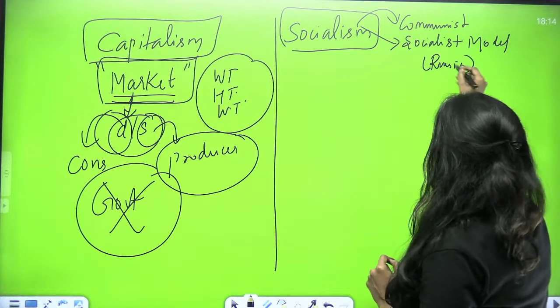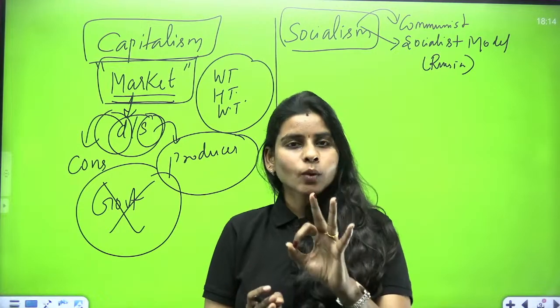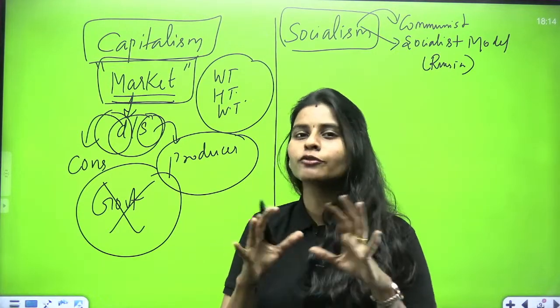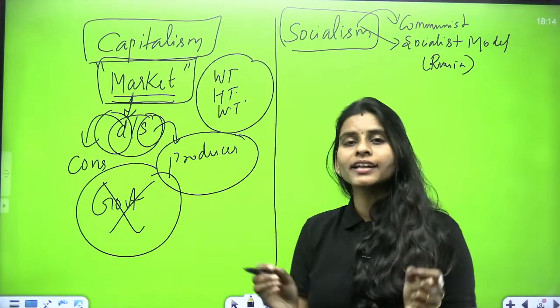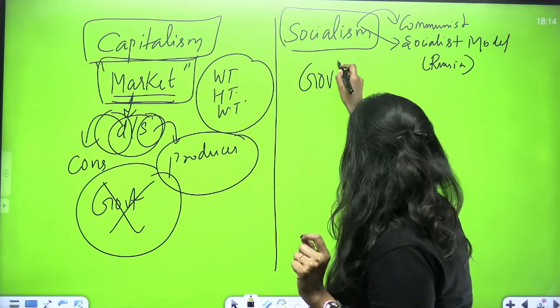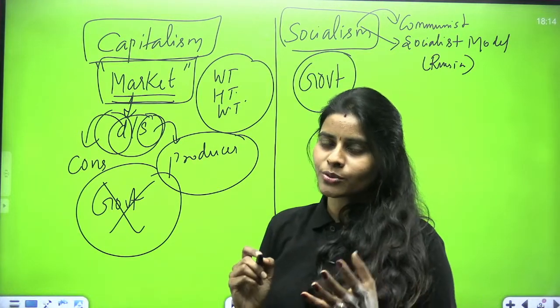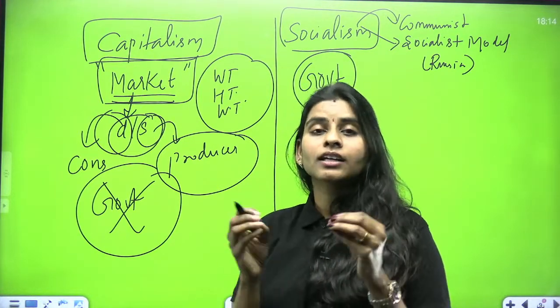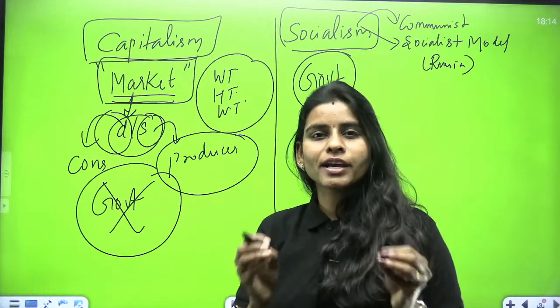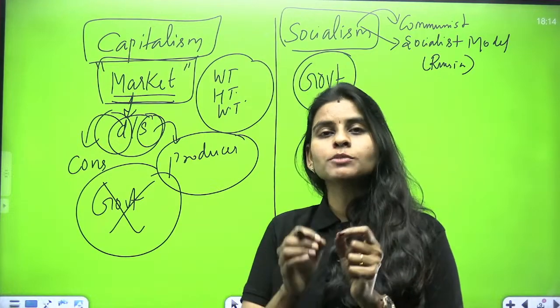So what is this socialism all about? Under the socialist type of economic system, the three questions of what to produce, how much to produce, and for whom to produce will be decided only by the government. Here the government will decide what to produce, how much to produce, and to whom to produce. And how will the government decide? The government will decide on the basis of what people need in the country rather than what people can buy in that country.